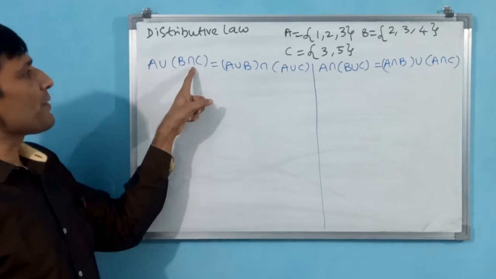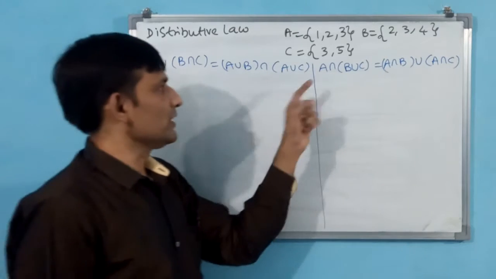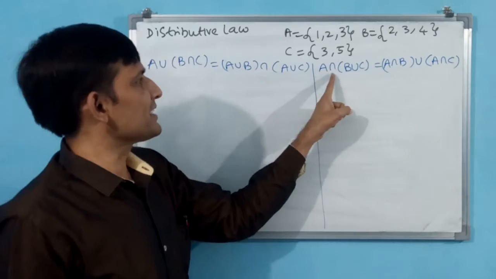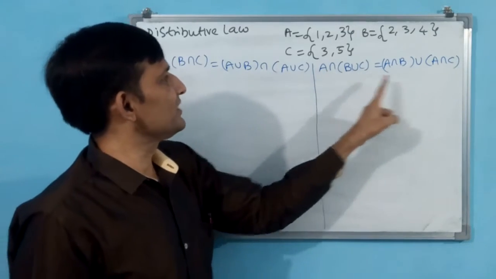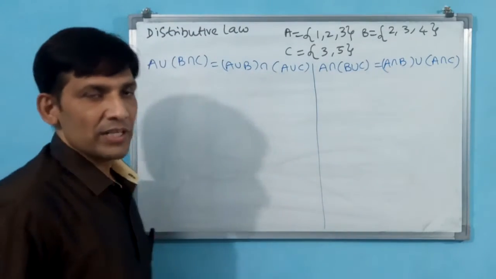But the original operation is like that only, in between. You see, intersection is like this only. Here also you see intersection is distributing on B and C. A intersection B, A intersection C. The original operation in between will be like that only.